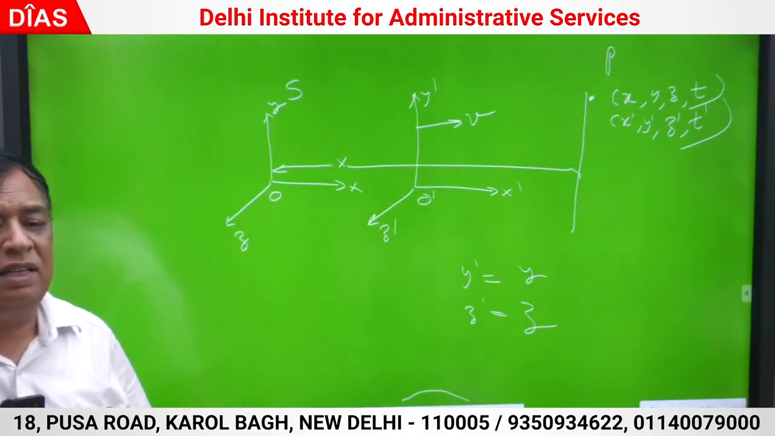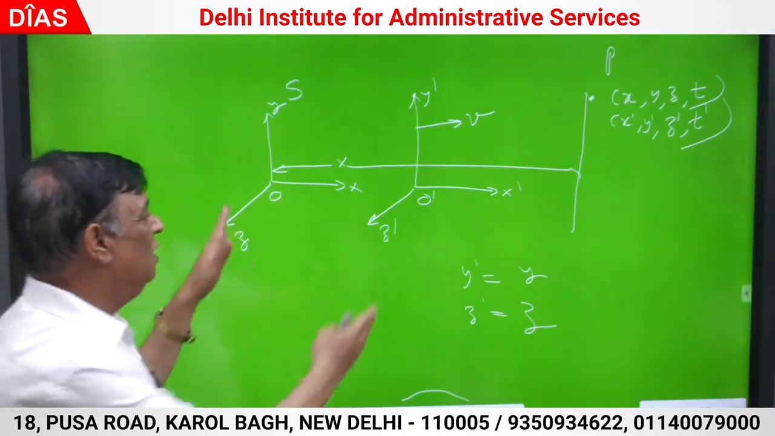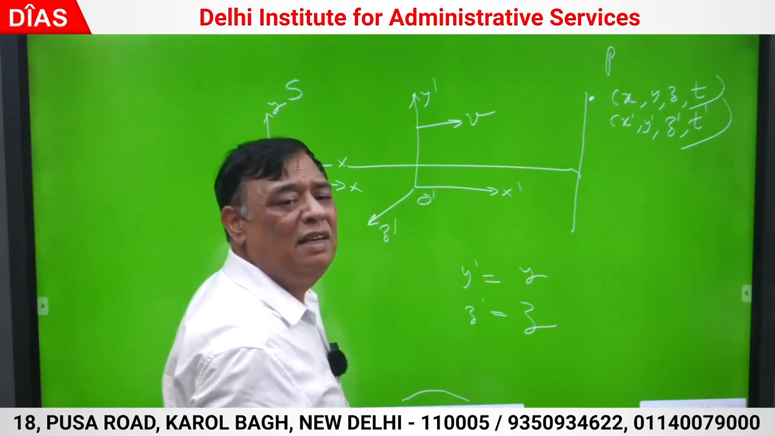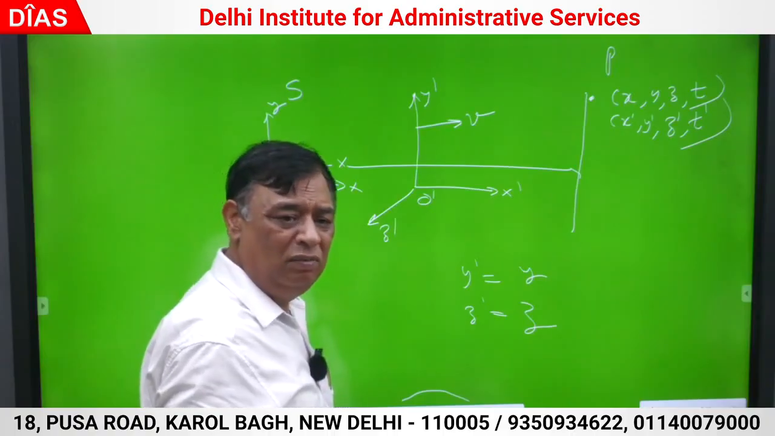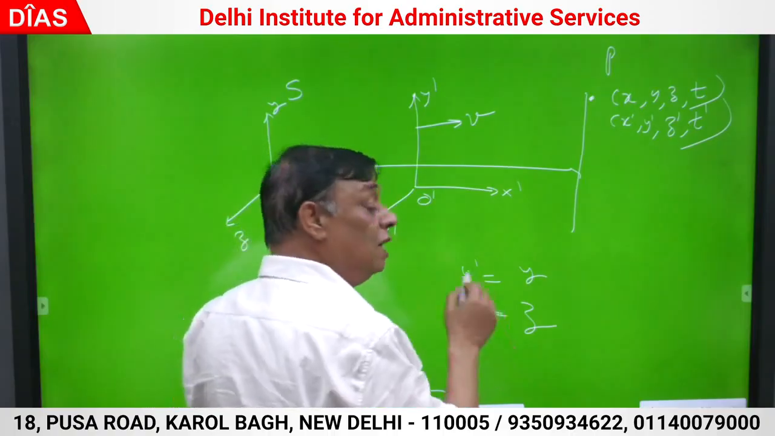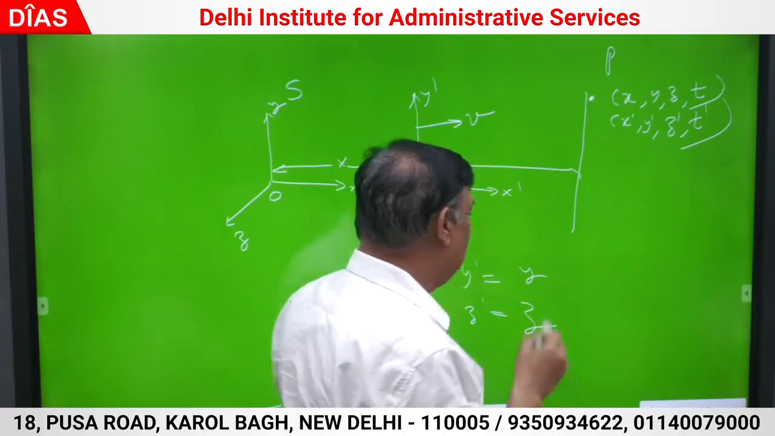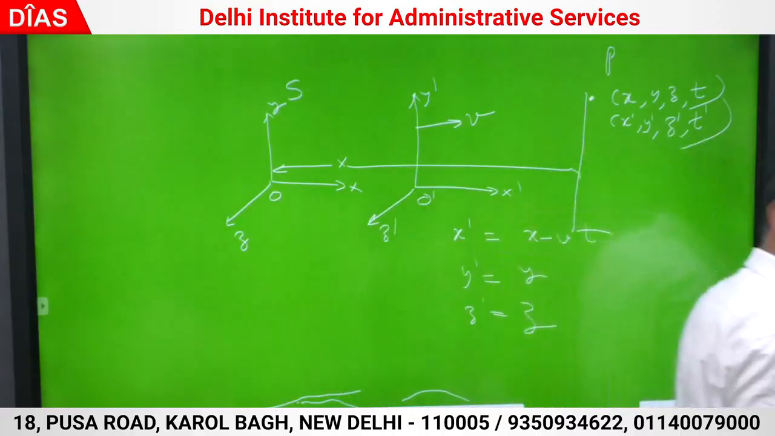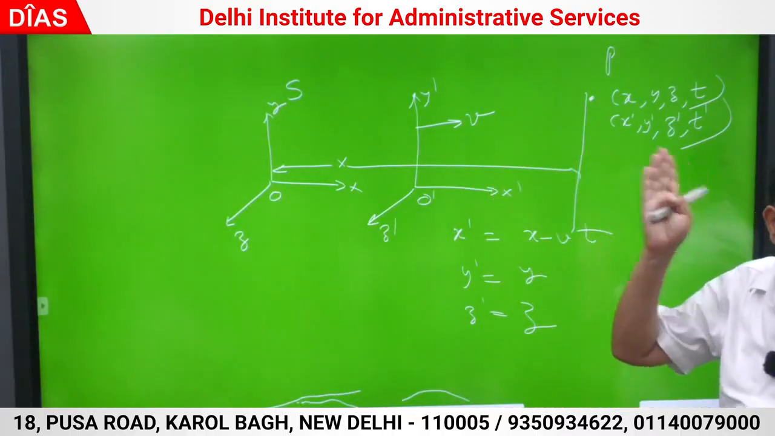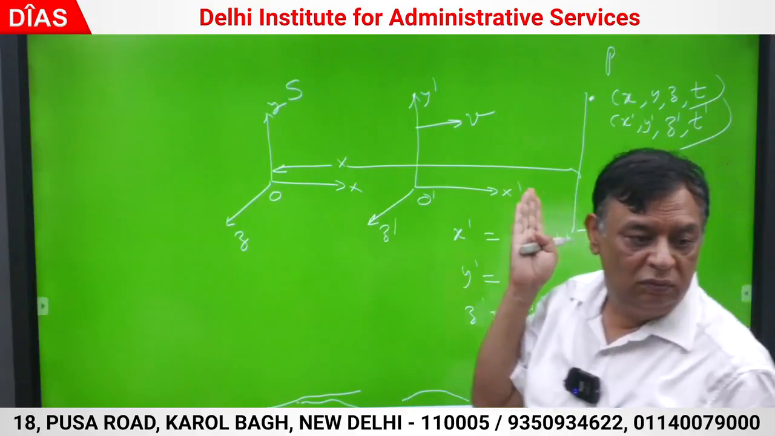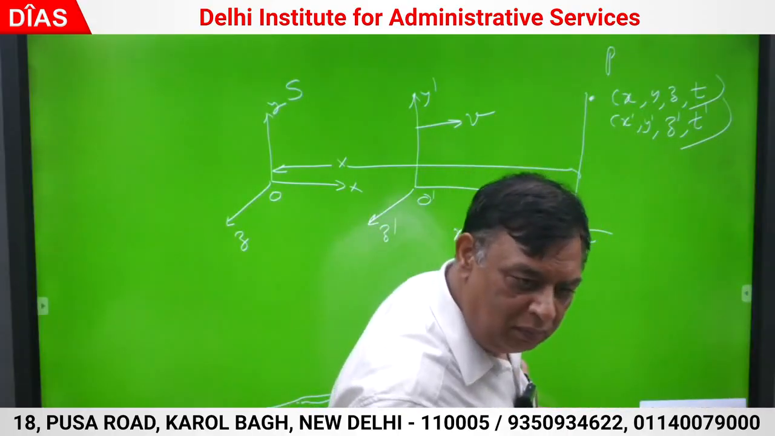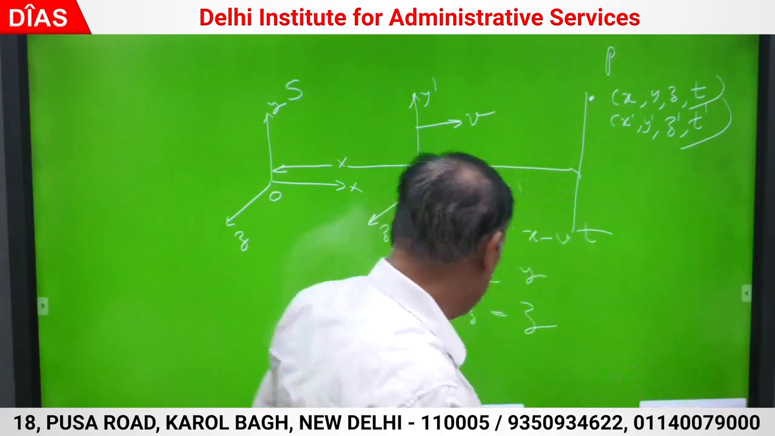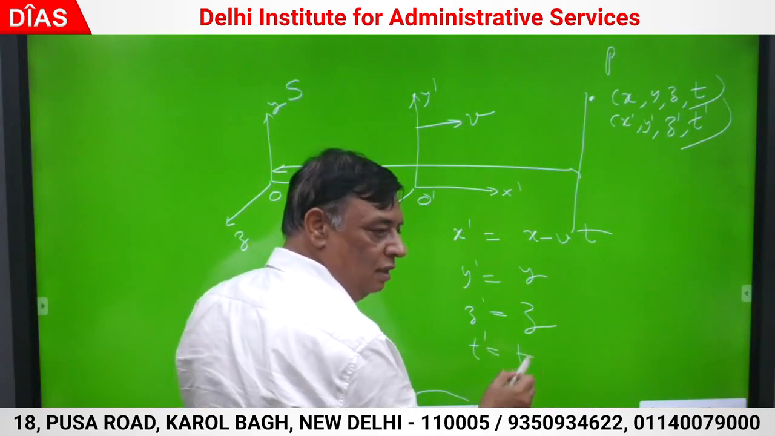What is x dash? How are x dash and x connected? What is the difference between both of them? x minus x dash must be equal to what? Vt. Correct? That means x minus x dash is Vt, so x dash is x minus Vt. That is what you would have expected. It is traveling by velocity v in time t. Good. Time in both the frames must be regarded as the same time. t dash is t.